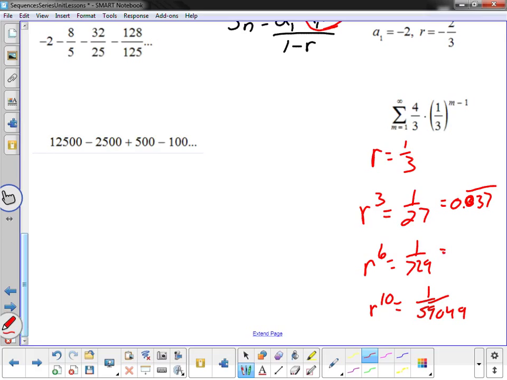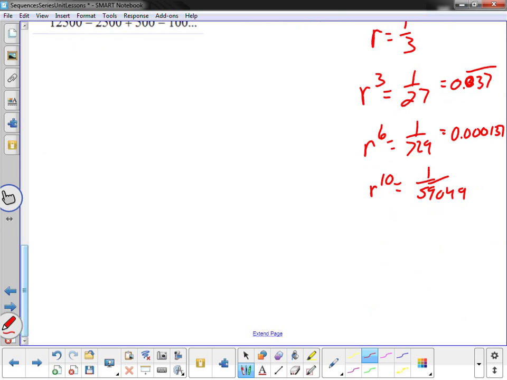This one is 0.000137. And the next one here, I get 0.000016935.